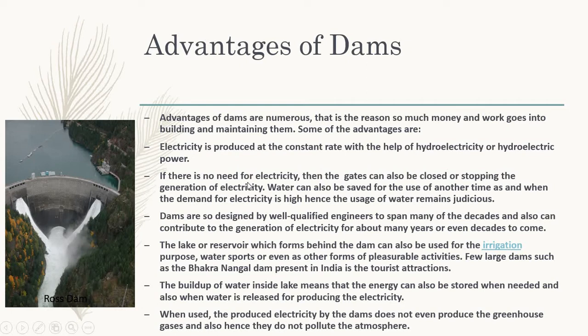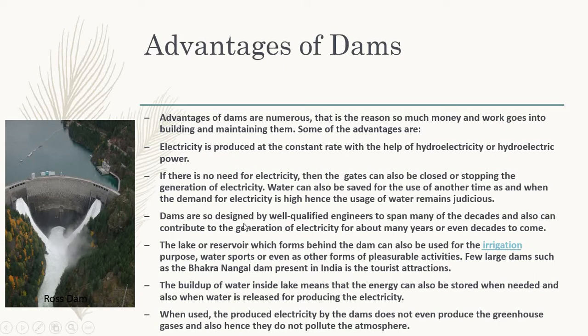Other point, if there is no need for electricity, then the gates can be closed, stopping the generation of electricity. Water can also be saved for another time, when the demand for electricity is high, hence the usage of water remains judicious. Suppose there is no demand for electricity, there is surplus supply, then the gate is closed and water is collected into the reservoir, and time to time it is used by the people. So the usage of water remains judicious.